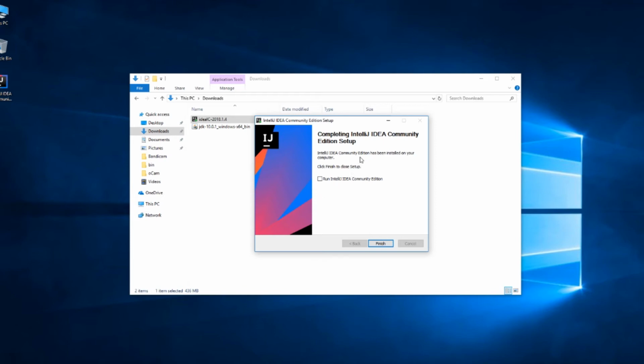And here we completed the installation of the IntelliJ IDEA Community Edition. So now I'm just gonna run IntelliJ IDEA. To do that, I do check this checkbox and click Finish.